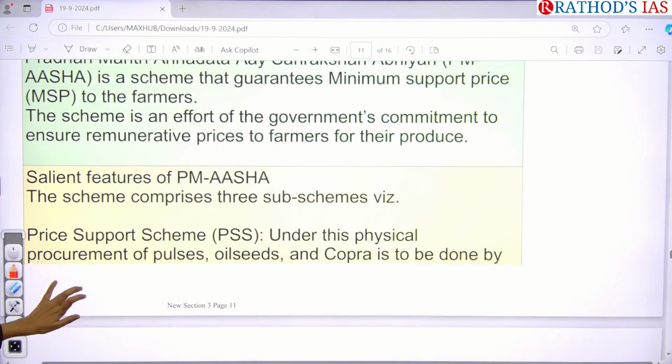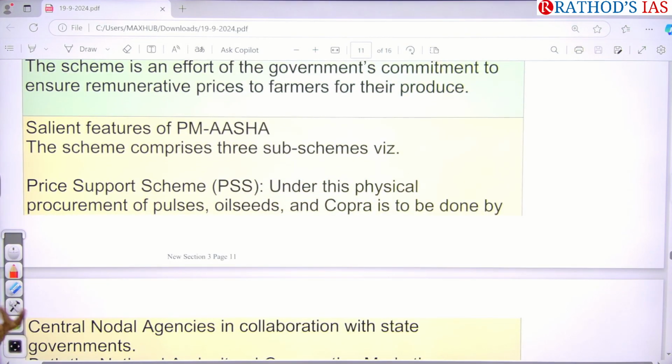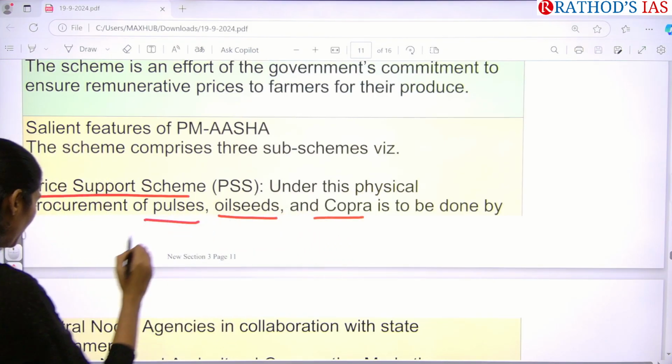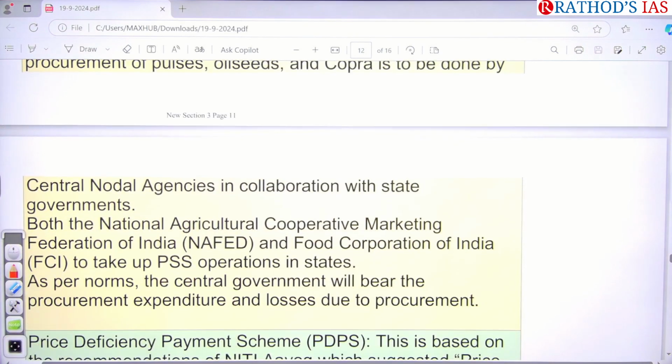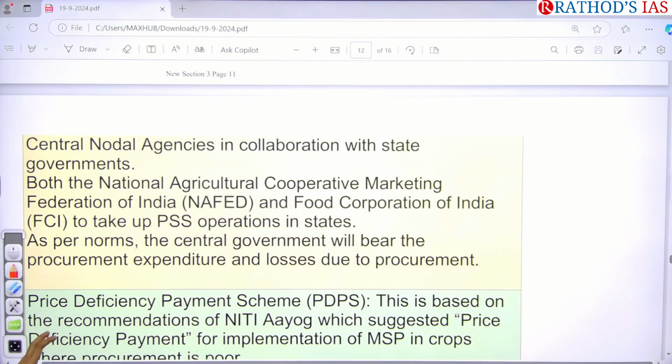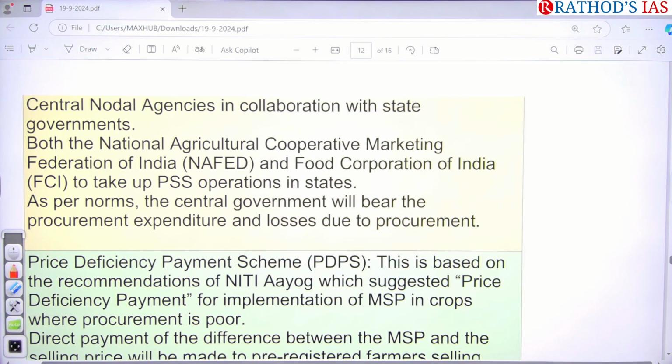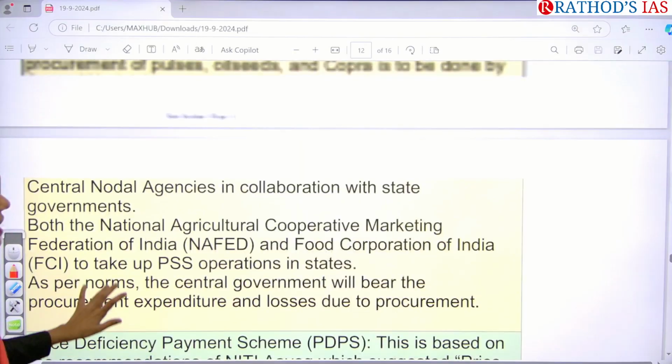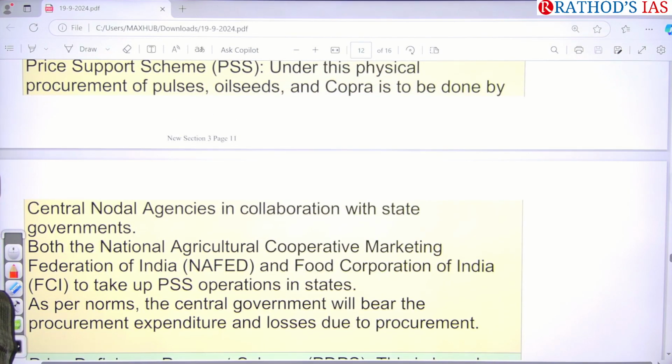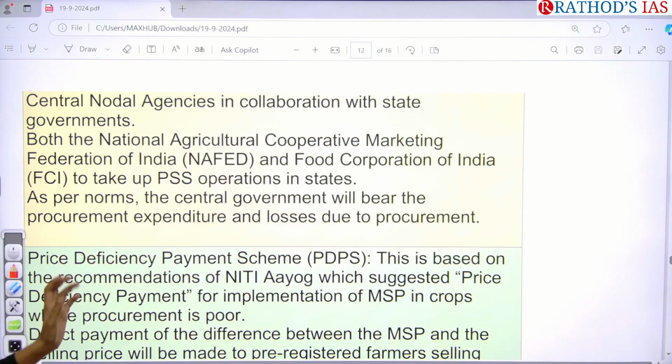And what are the salient features? In this scheme, we have three sub-schemes. You have to know that. The first one is the Price Support Scheme. Under this, government will be procuring food grains like pulses, oil seeds, and copra by using central nodal agencies in collaboration with the state governments, and they will bear the procurement expenditure as well as losses due to procurement. So whenever there is increasing or decreasing of prices in the market, whatever the losses, those losses will be borne by government itself.